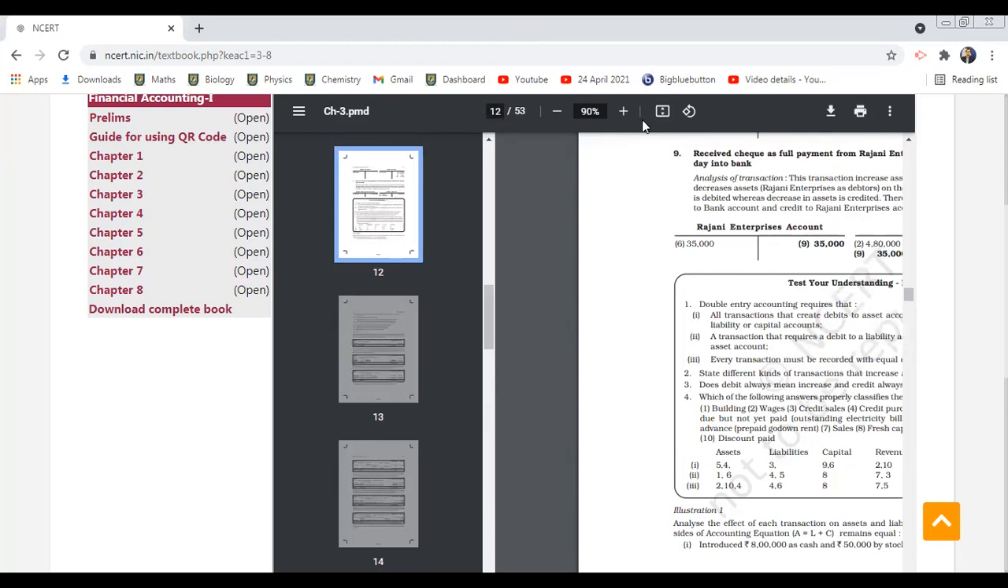10 minutes time I am giving. You identify the two accounts first, and you categorize them, whether they are personal or real or nominal. Then apply the principle. You identify which account is to be debited and which account is to be credited.